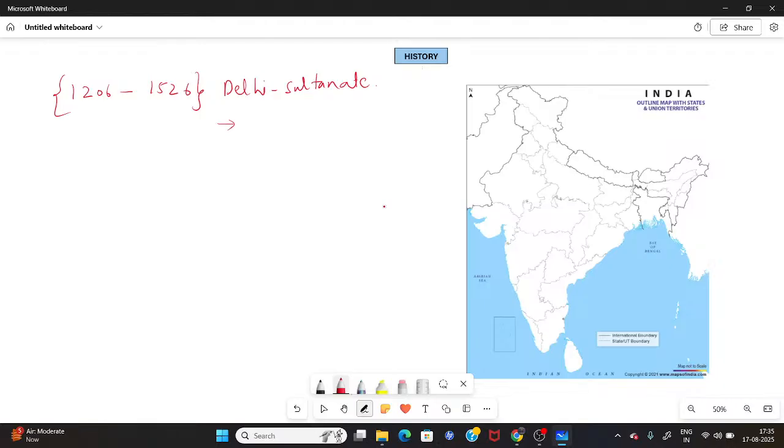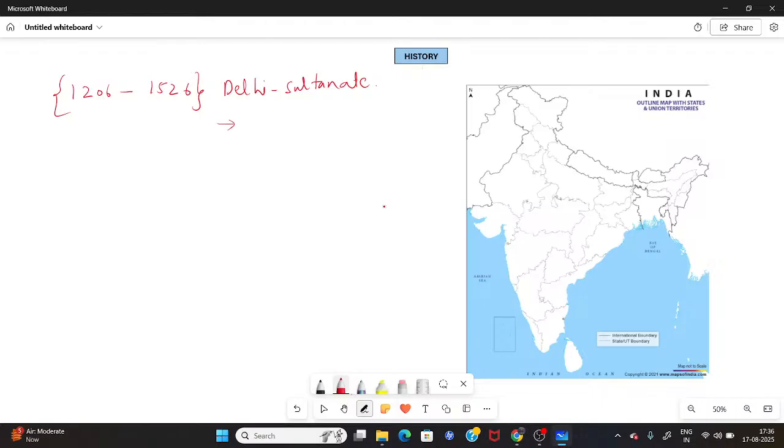Before this Delhi Sultanate, there was one particular king whose virtue was so high in our history. He is known as Ashoka, Ashoka the Great. He is the one who ruled over the entire India, and maybe much more than that. He is considered one of the greatest rulers of our country.